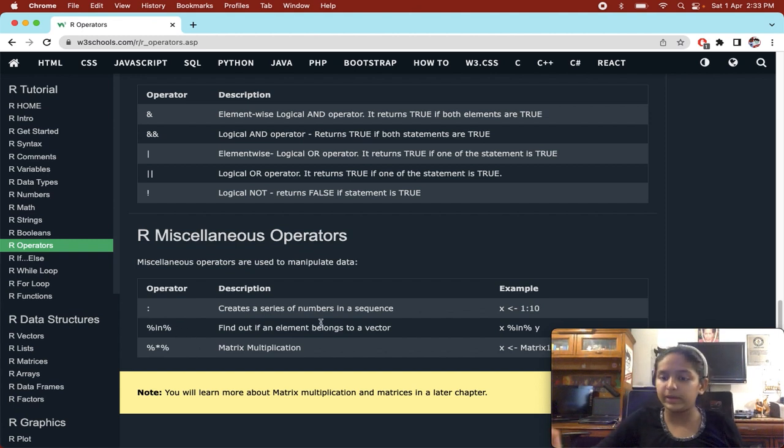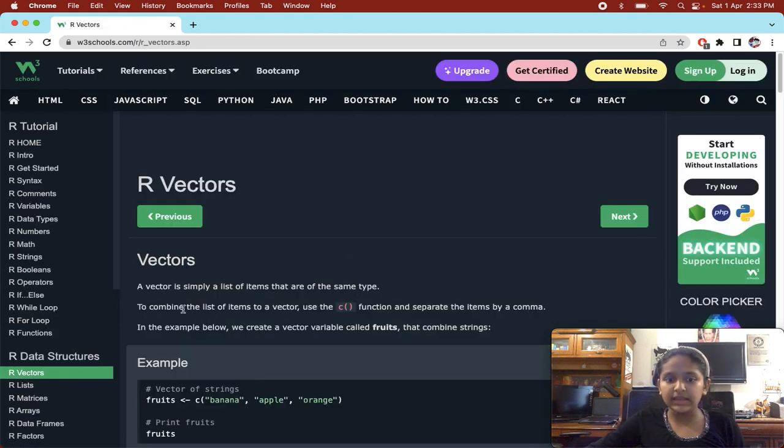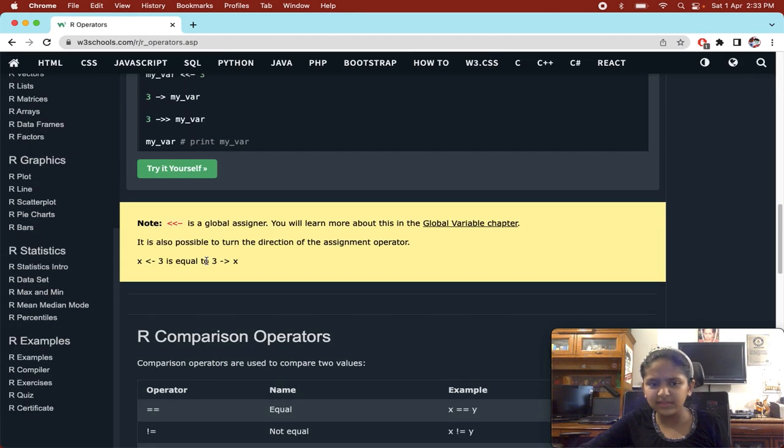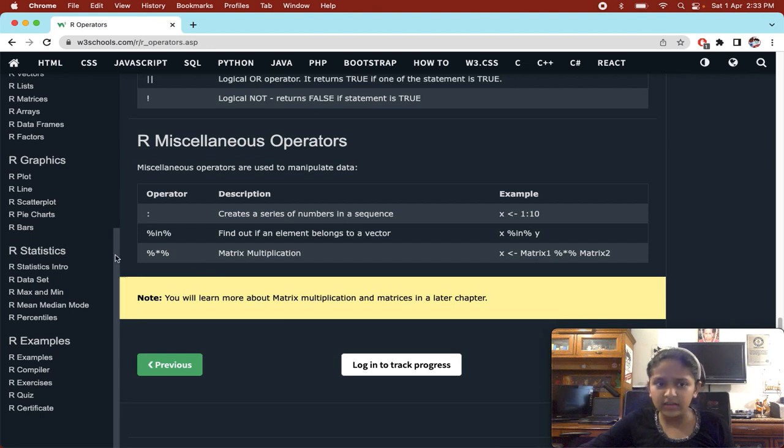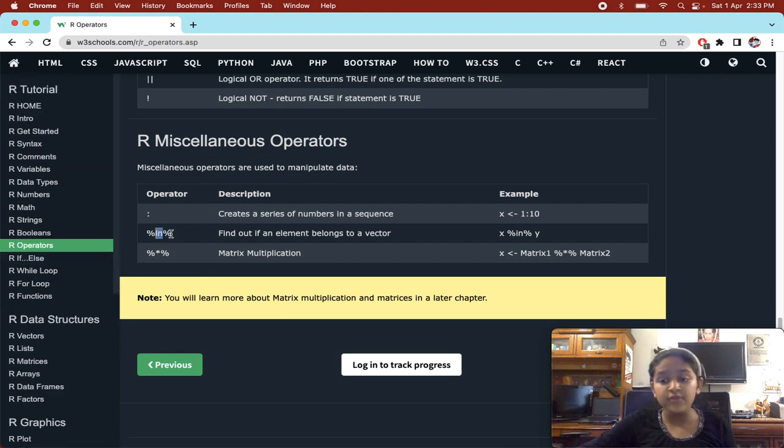So in here, what are vectors? I'll give you a small description. Vectors are basically kind of like a simple list with some values, right? And with this operator you can check, for example, if you have made a list of fruits: apple, banana, cherry, orange, and you want to see if grape is there. Grape is not there, so then you get to know, oh, I did not add this, I can add this, right? So this operator is used to find out if an element belongs to a vector or not.